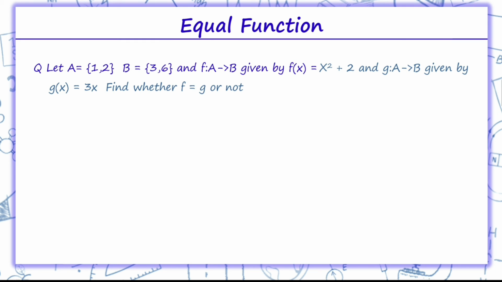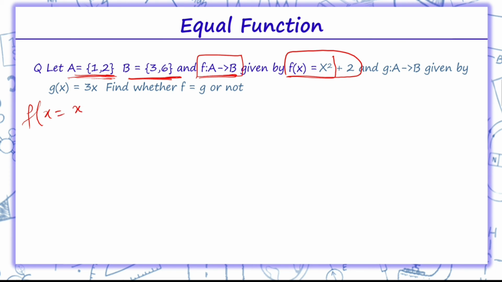Coming on to the question, we are provided with A is equal to {1, 2}, elements of A are 1, 2, and elements of B are 3, 6. Function f relates A to B. How is it related? Function f(x) is x square plus 2.